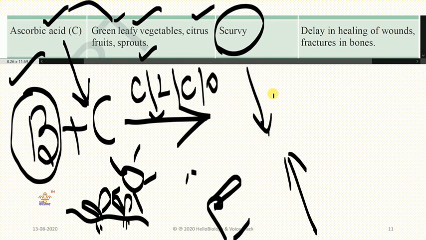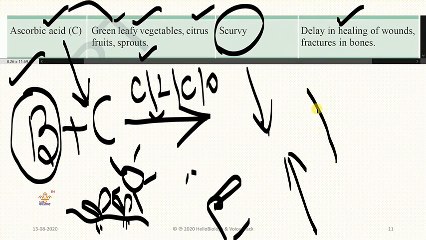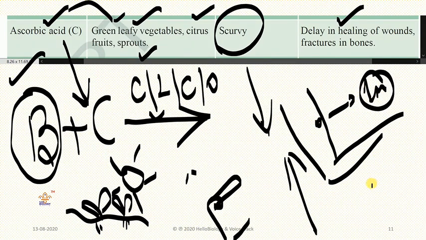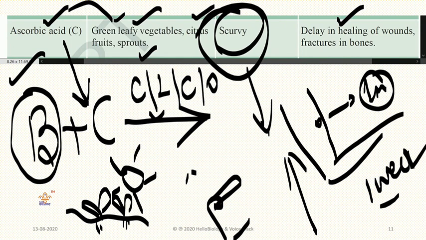And how to identify whether you got scurvy disease? Delay in healing of wounds, your wounds won't heal properly. For example, if a wound occurred on your hand, it will take nearly 1 month to cure. Usually in other people it will take 1 week only, but due to not taking vitamin C, you will get scurvy. And again, fractures in the bones.